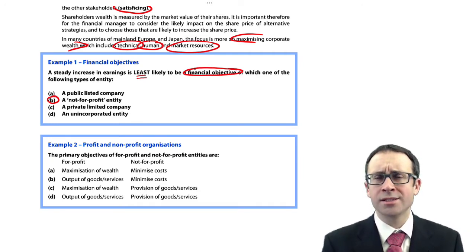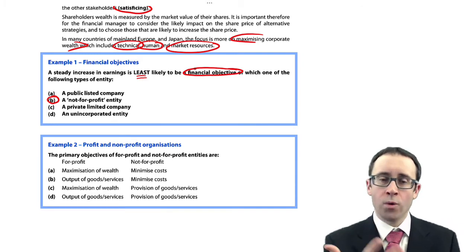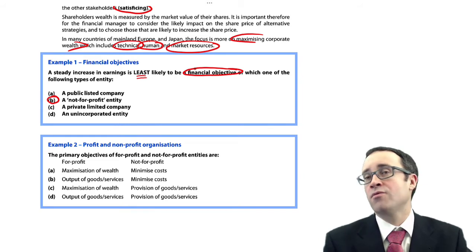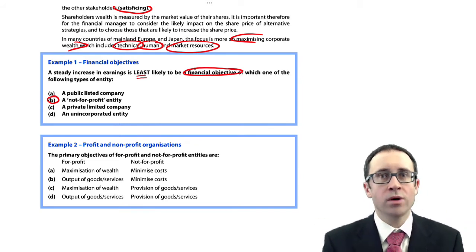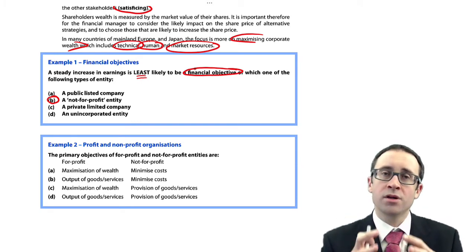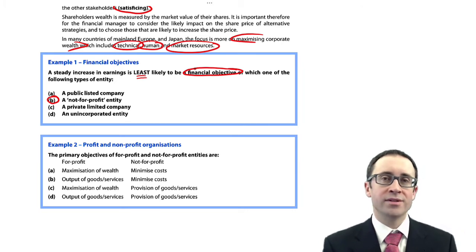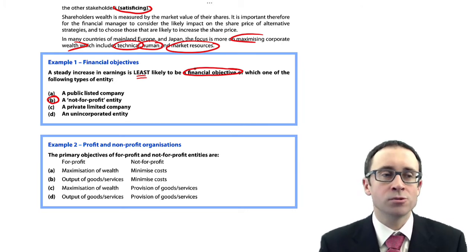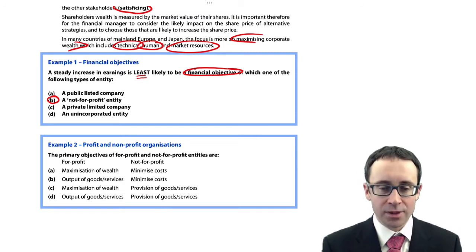And an unincorporated entity, a sole trader or a partnership, would want an increase in earnings. If you ran your own market store or your own accountancy business, you would want to be increasing your earnings. That would be your main financial objective. So the answer there is B, a not-for-profit entity, because it has its attentions elsewhere, more within your non-financial objectives.